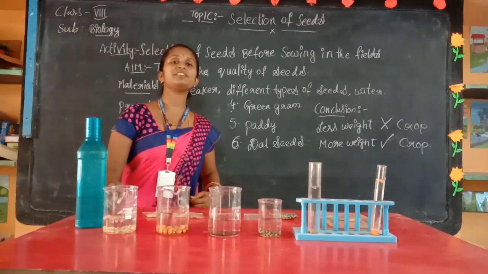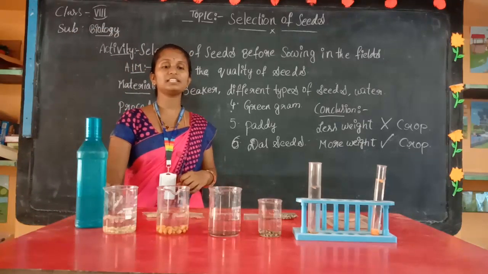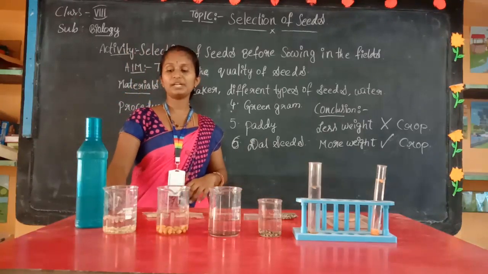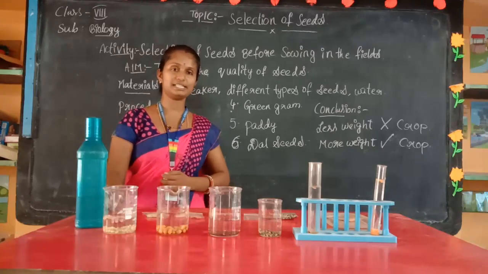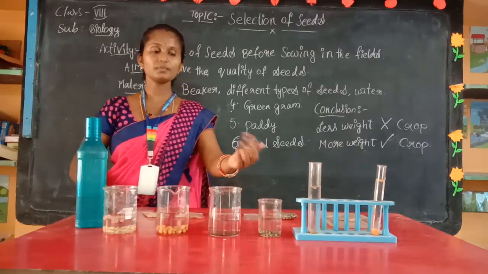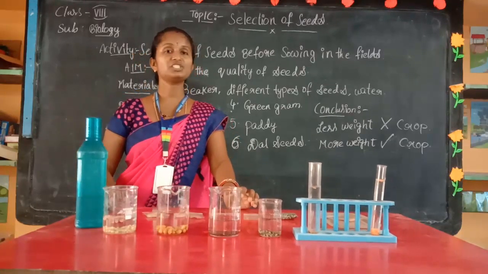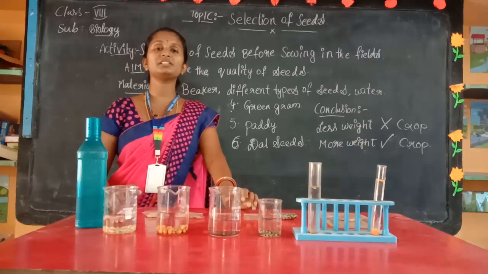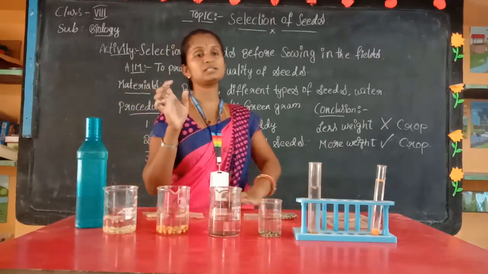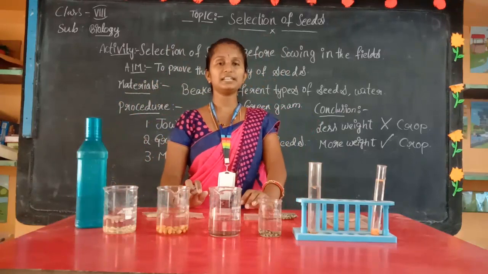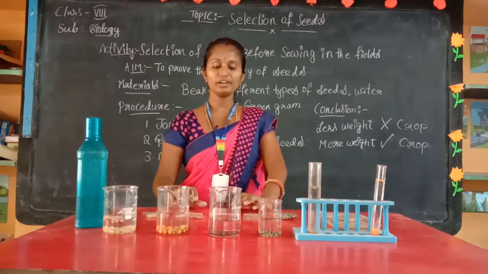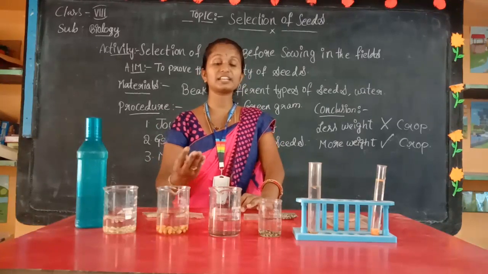In agriculture, they have acres of land. For that, they are not going to take beakers. They will take big tubs. Okay. Nowadays, farmers do not check the quality of seeds like this. The government itself checks the quality, not only with the weighing experiment. They check under the microscope, and they analyze the proteins, carbohydrates, vitamins and minerals, and they give the checked seeds to farmers for agriculture. Why? Because our country is an agricultural country.